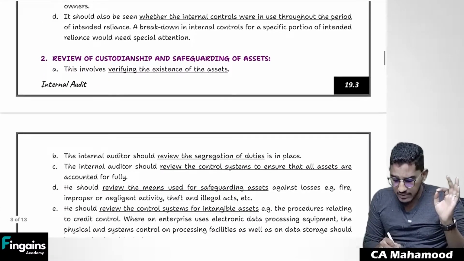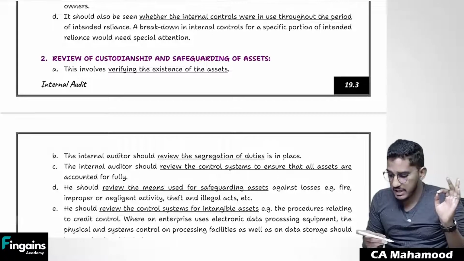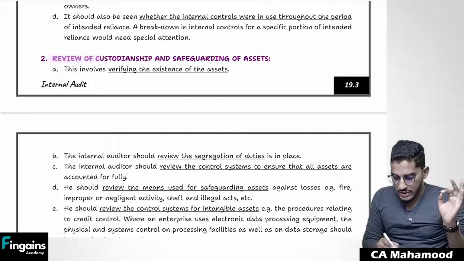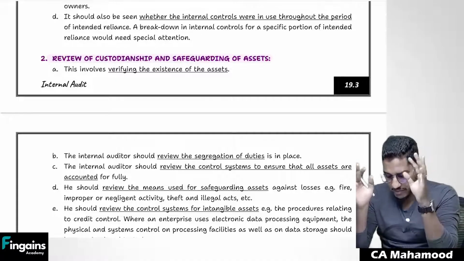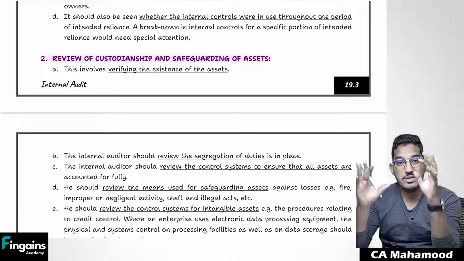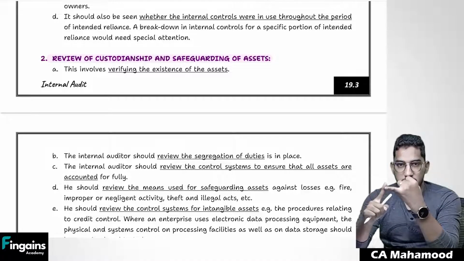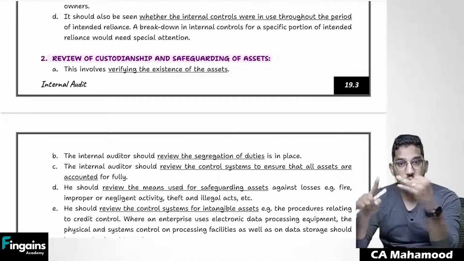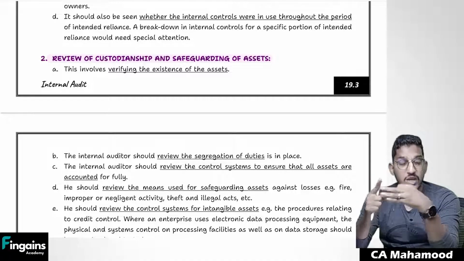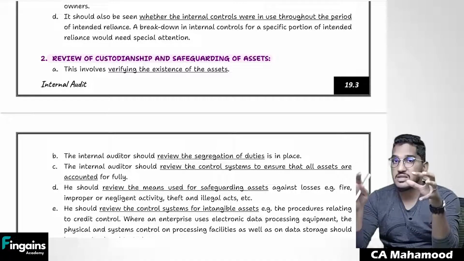And along with that, he will also verify custodianship and safeguarding of the assets. This is basically part of the internal controls only. So the internal auditor is going to concentrate more on verifying whether assets are properly safeguarded. Safeguarded in the sense protected. Like, proper physical controls are there or not, periodical verification is happening or not, segregation of duties are there or not, proper records relating to assets are maintained or not.